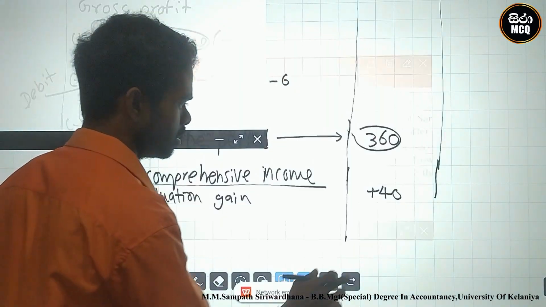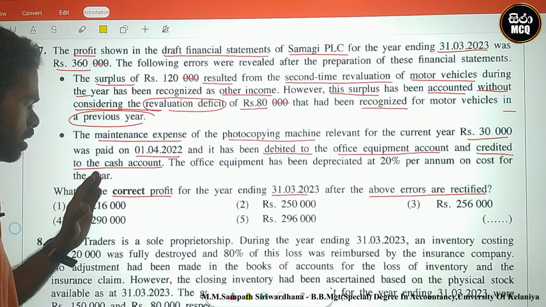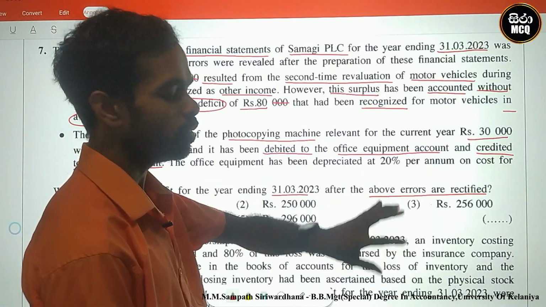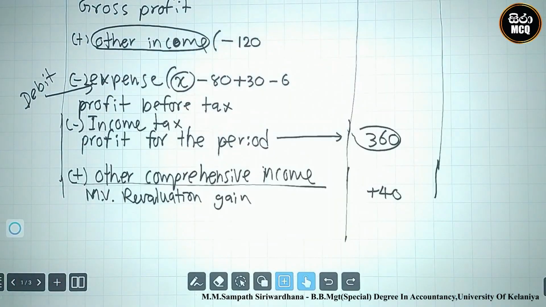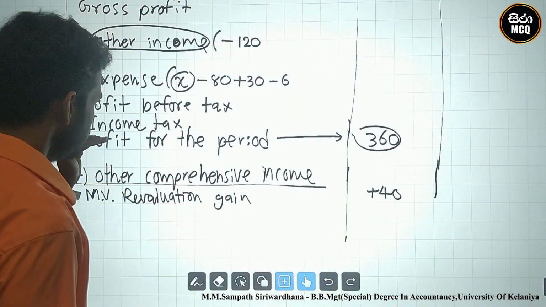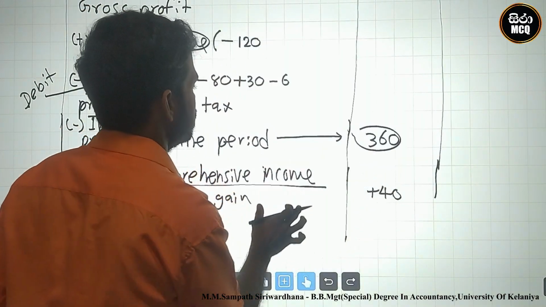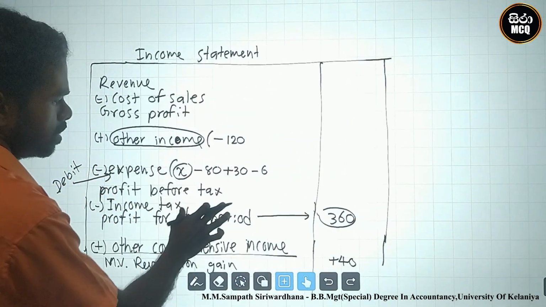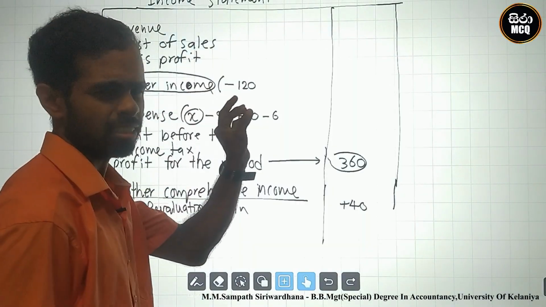Errors are corrected. What is the impact on the new profit? The requirement is the correct profit for the year ending 31st March after the above errors are rectified. Look here. Their requirement is the correct profit for the period. This is impacted by all the above. Other income was deducted. Look here.